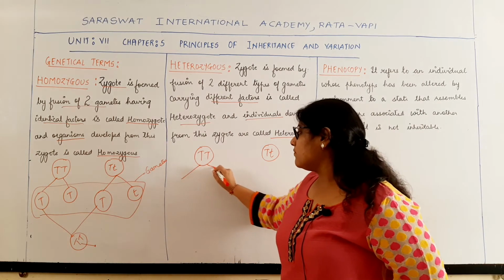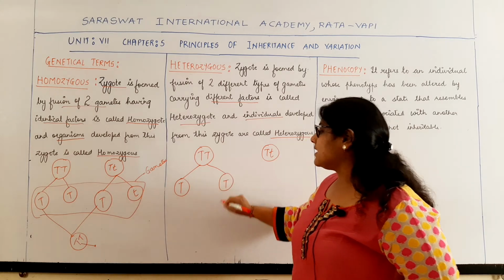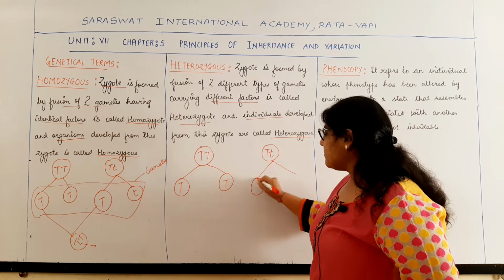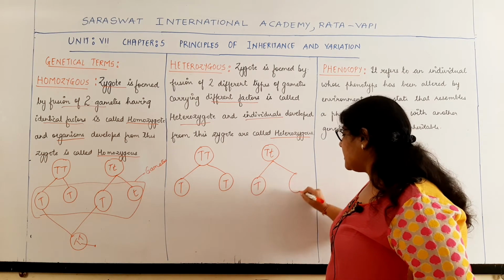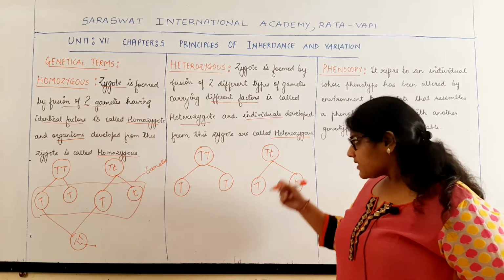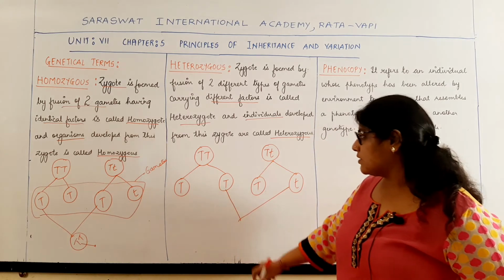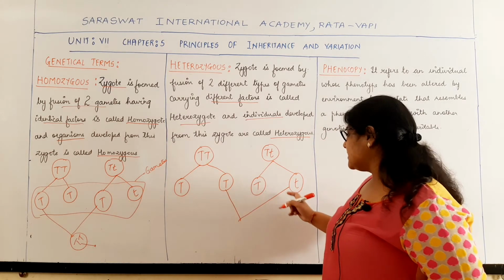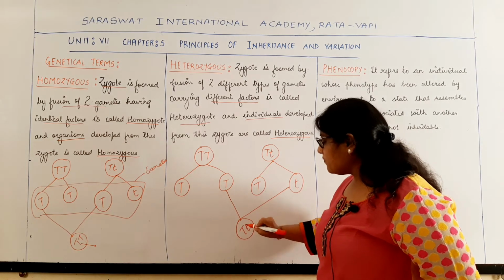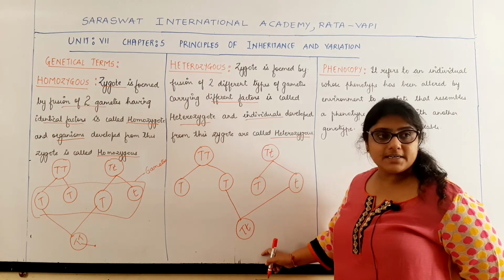So students, now you tell me the gametes formed: both gametes will contain capital T. Here one gamete will contain capital T and another gamete will contain small t. Now if fusion occurs between capital T and small t from the female, the zygote will have the genetic constitution capital T, small t.